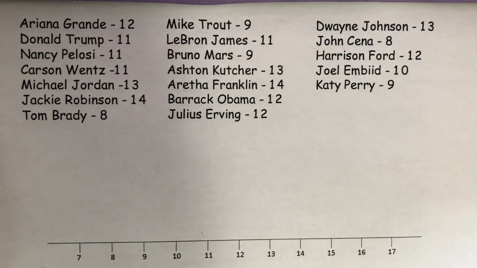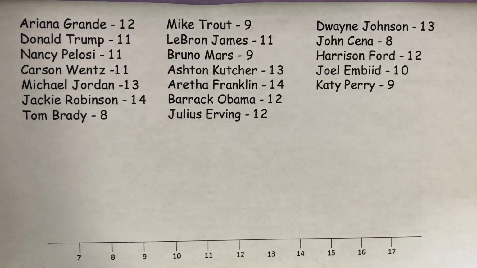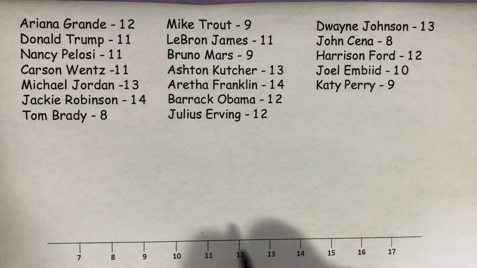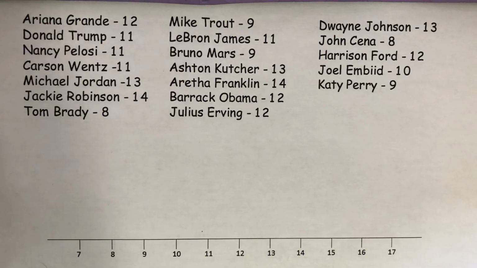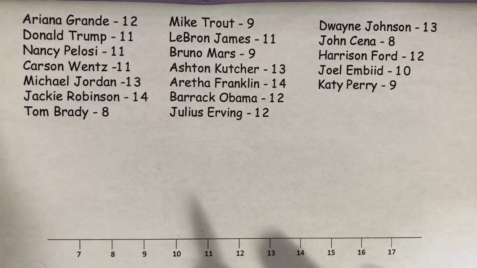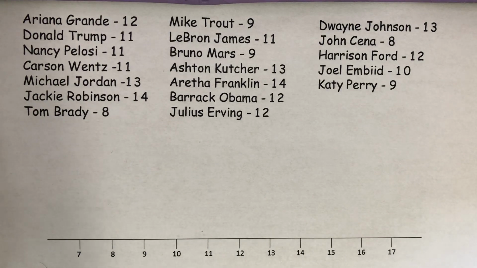Now, we know dot plots from previous lessons are a great way to order data as we collect it. Some students, when ordering on a dot plot, might try to find all the 12s and put all those dots at once. A better strategy, which I'm going to display right now, is to go ahead and put them in as you collect the data, as if students were calling out the names right now.